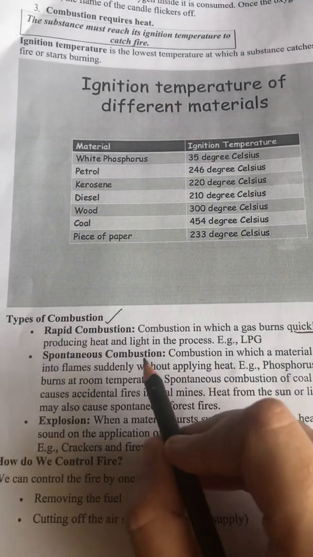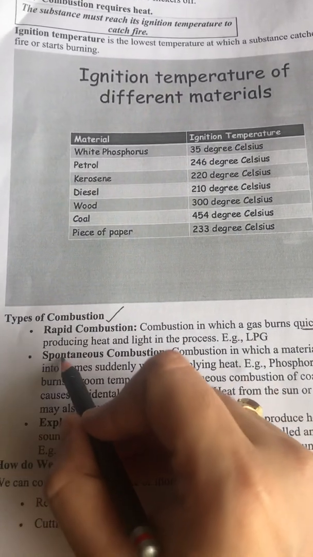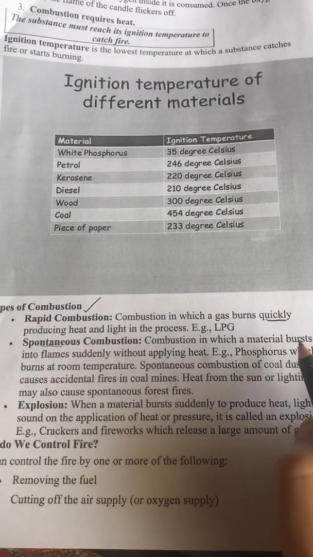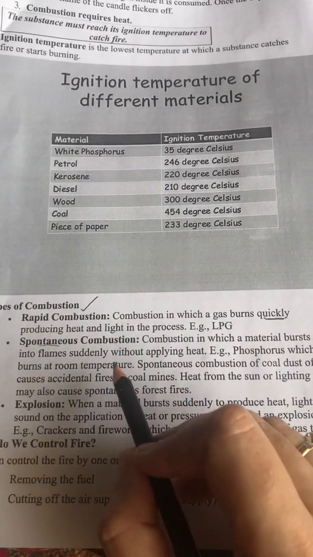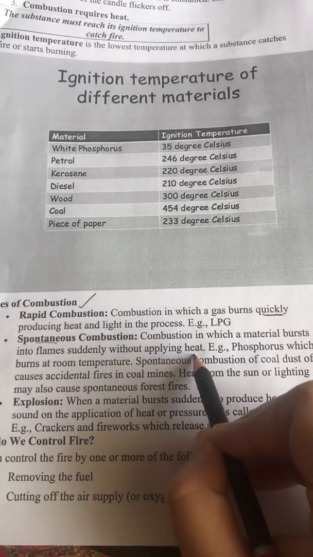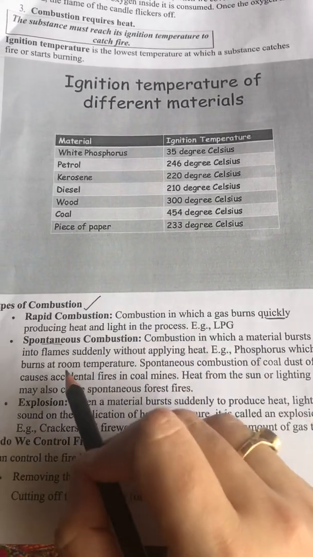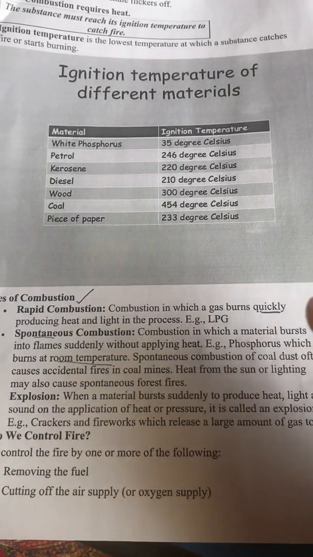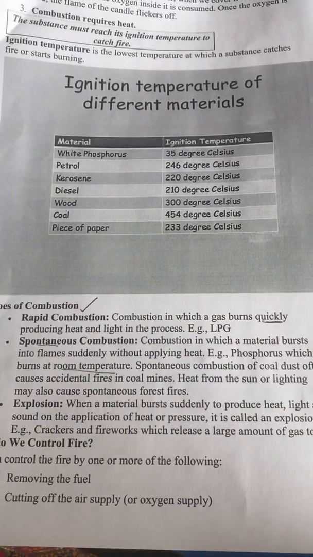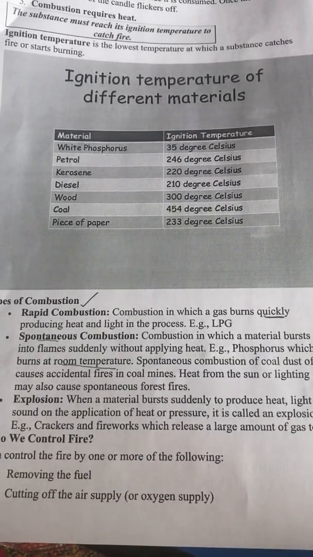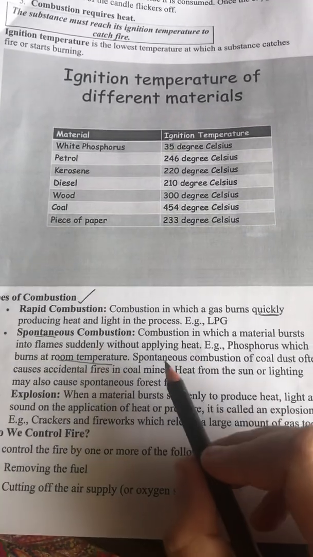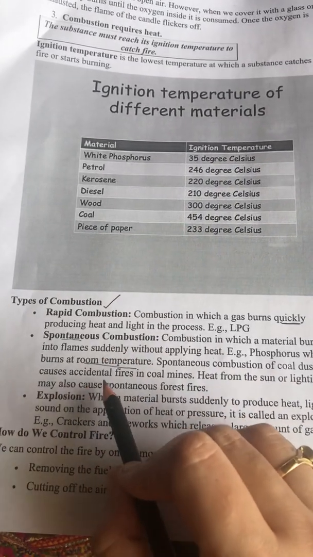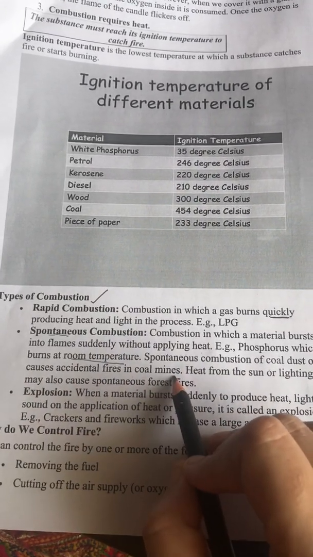Next, we have the spontaneous combustion. Spontaneous combustion is combustion in which a material bursts into flames suddenly without applying heat, like phosphorus which burns at room temperature. It means when phosphorus is kept at room temperature, it automatically starts burning, without any heat or any matchstick.